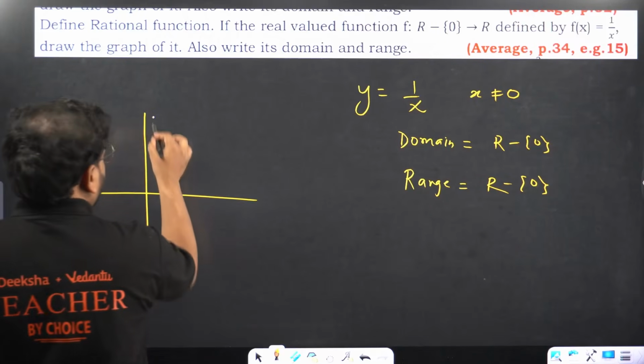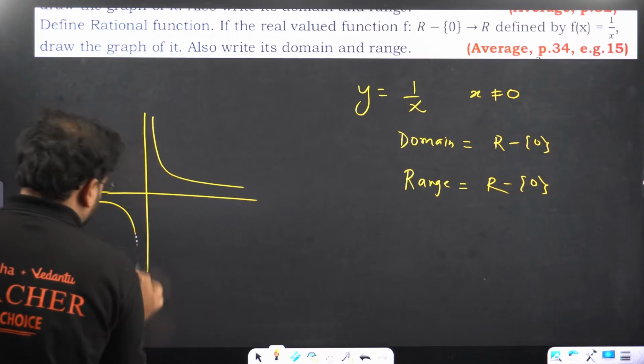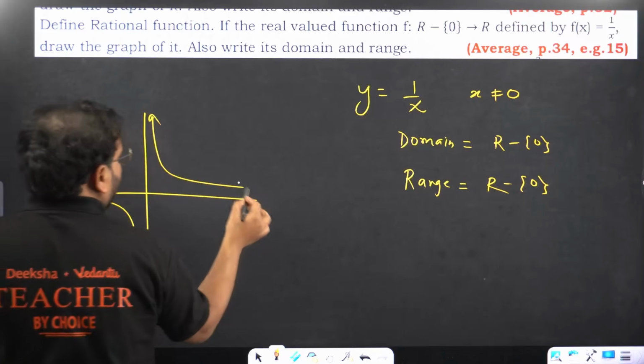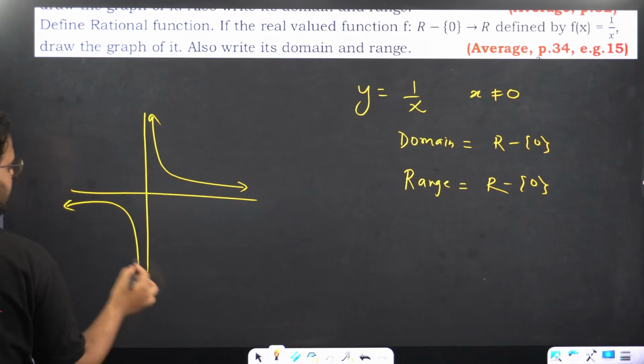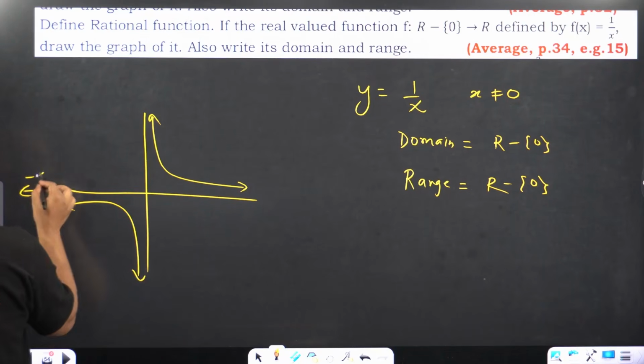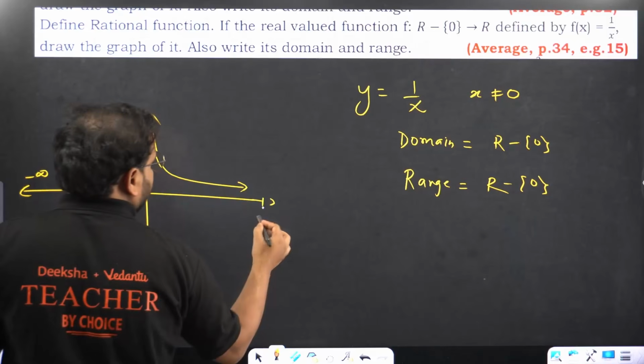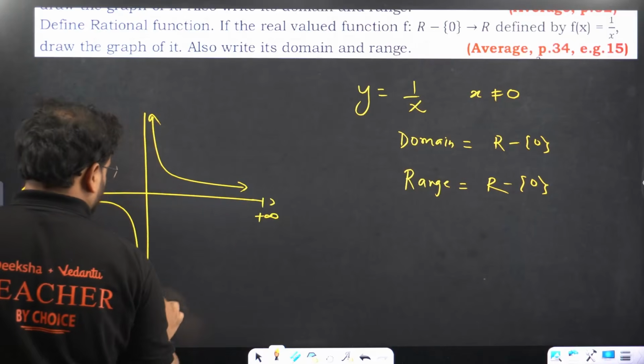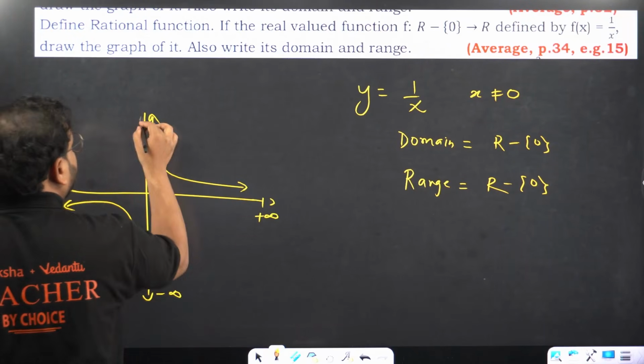Okay, this is the graph. It goes all the way up. Here also an arrow is there. This represents minus infinity, this represents plus infinity. This also is minus infinity.